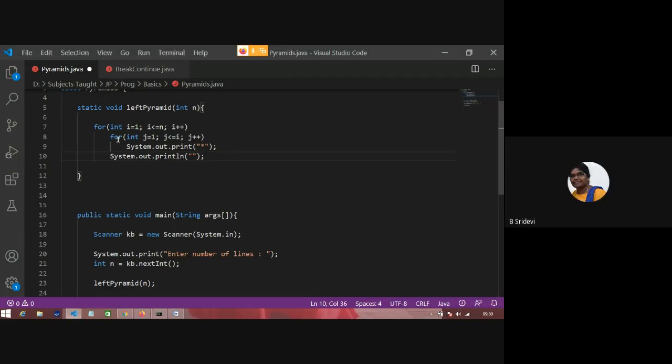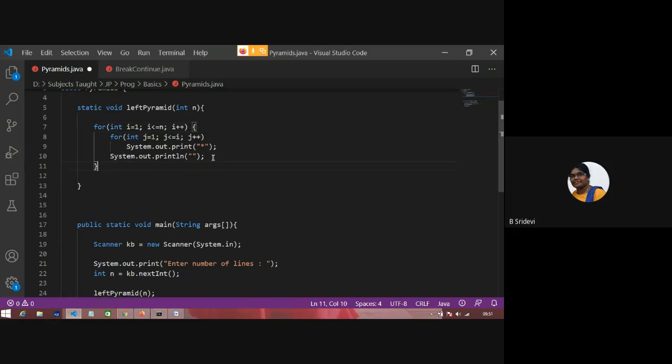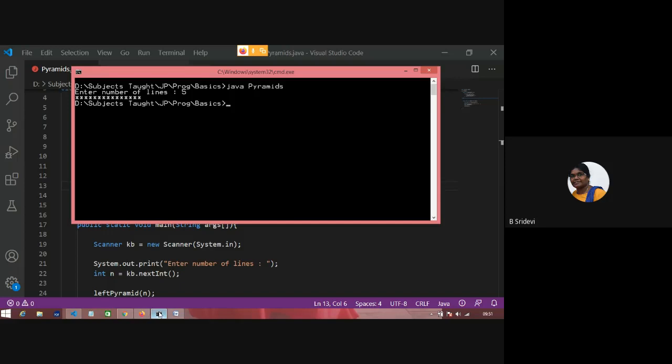Brackets. Yes, see this. This outer for loop has two statements now: the single for statement and this print statement. Only one statement was part of this earlier. When a body has more than one statement, they should be enclosed in a pair of curly braces. They should be made as a block. So now there is no bug. We'll run it.